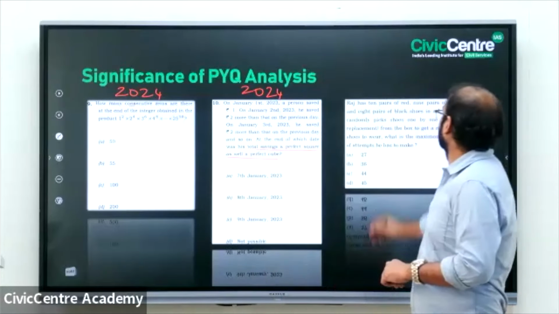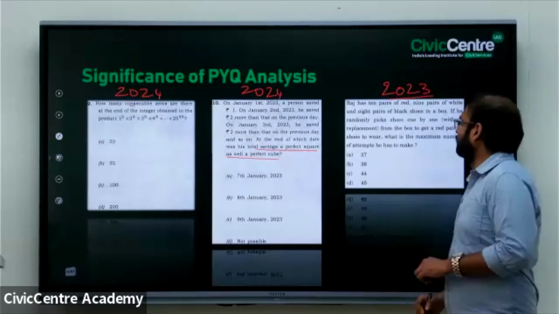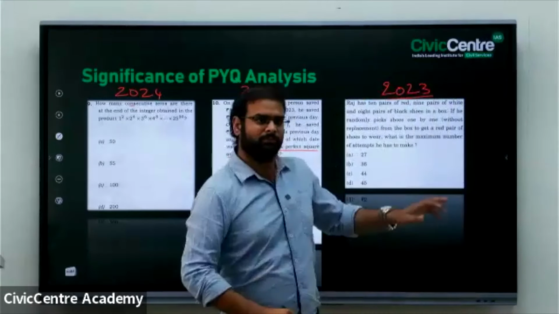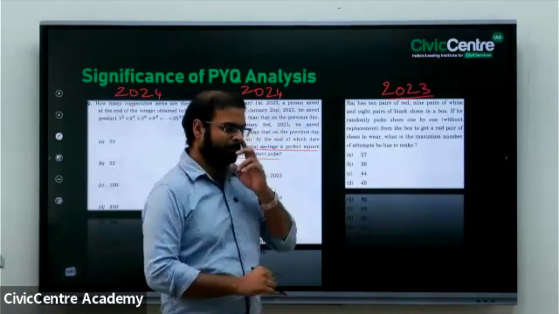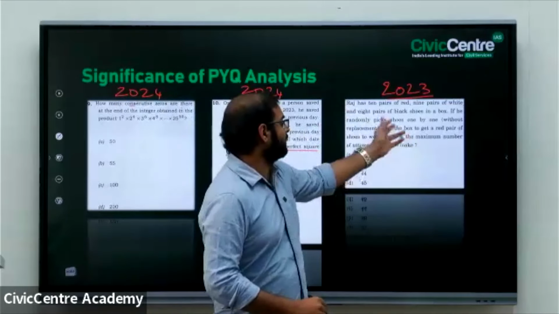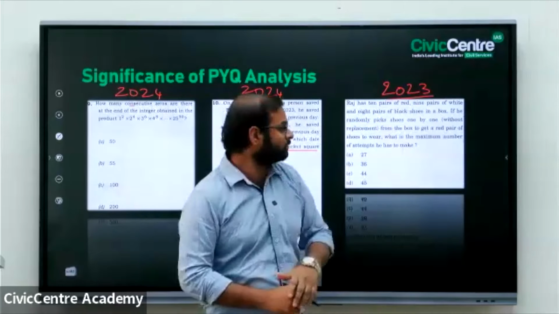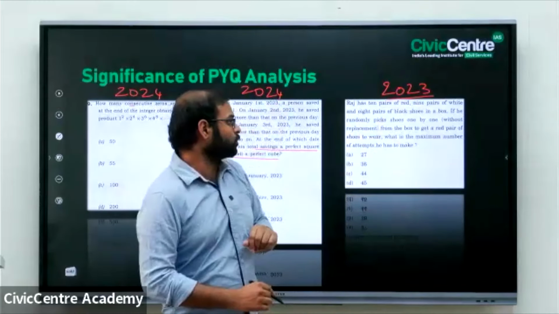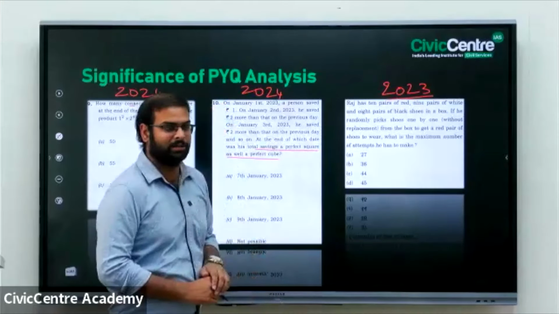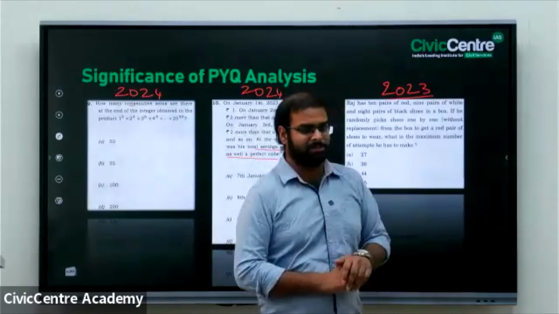Next, this is from the 2023 question paper. If you look into this particular question, it is said that he has 10 pairs of red, 9 pairs of white, and 8 pairs of black shoes in a box. If he randomly picks the shoes one by one without replacement from the box to get a red pair, what is the maximum number of attempts he has to make?